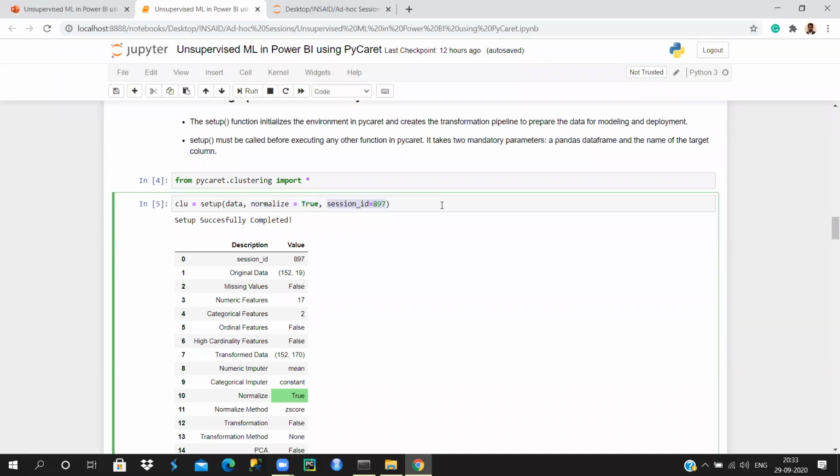The session ID is the same as the random seed. CLU is the short form for clustering, Sandeep. So this is just a variable name that we have given. You can keep it anything, clustering or clustering underscore something, DF underscore clustering or DF underscore CLU, anything.